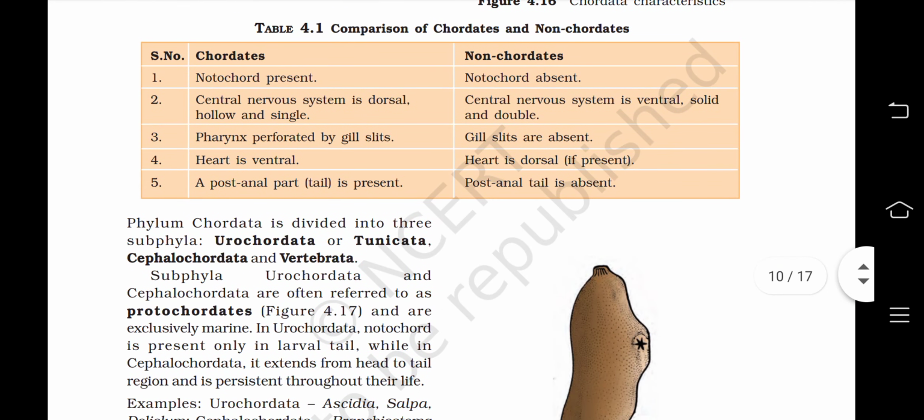Now, phylum Chordata is divided into three subphyla: Urochordata or Tunicata, and Cephalochordata and Vertebrata.